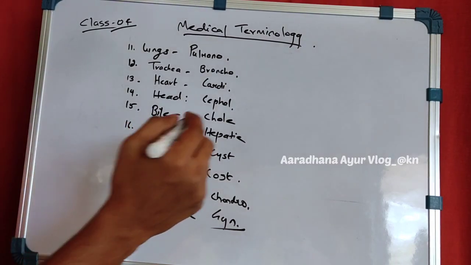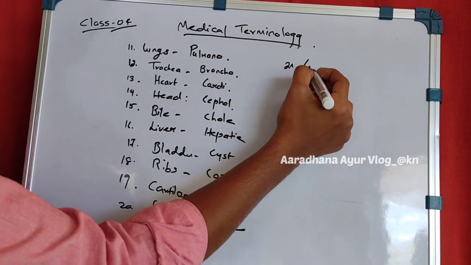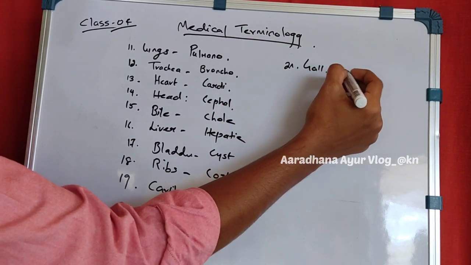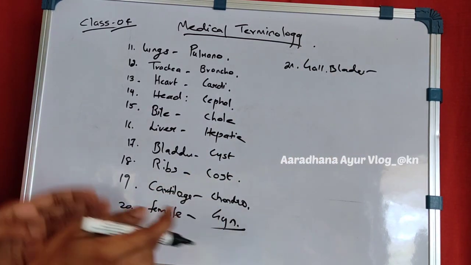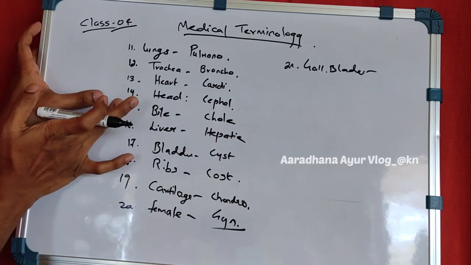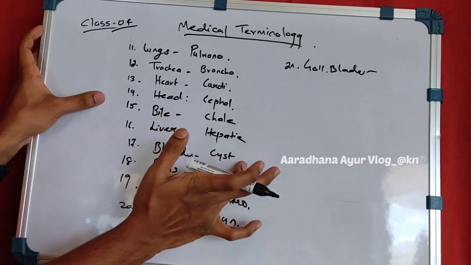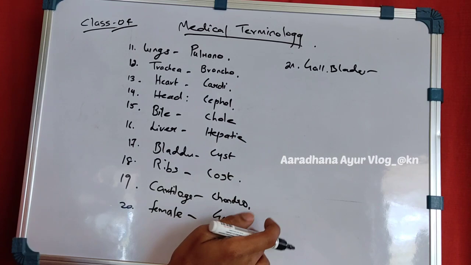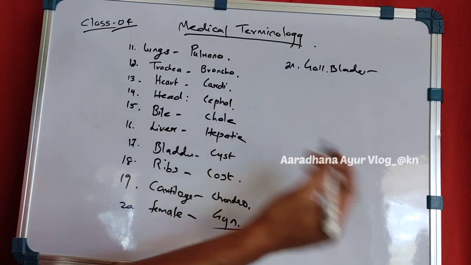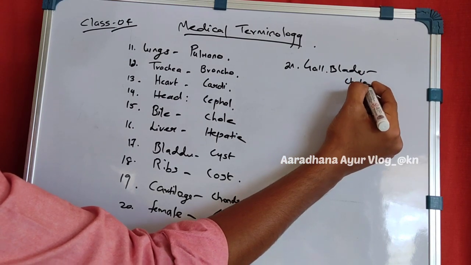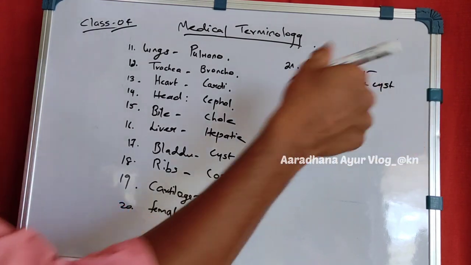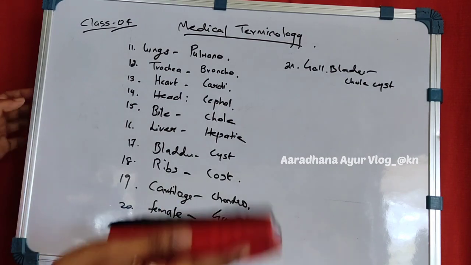Coming to the 21st, as I told, gallbladder, it is an organ. So it is called cholecyst. As I told before, bile is chole, and bladder is cyst. So when gallbladder comes, it is cholecyst. Cholecystic we say, cholecyst. I will write here only.